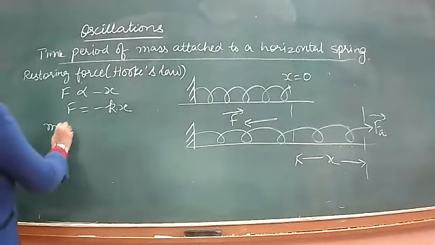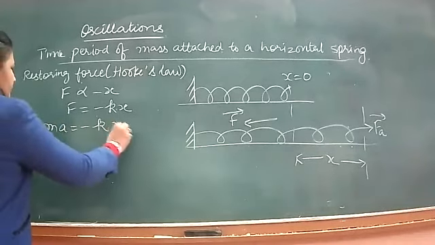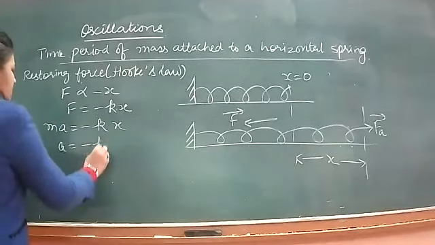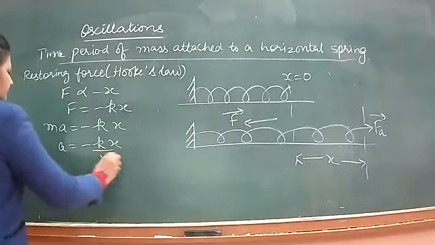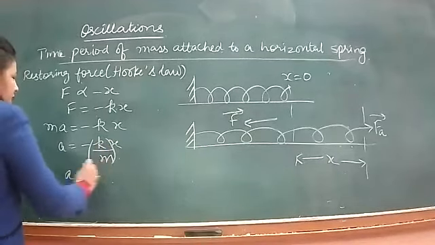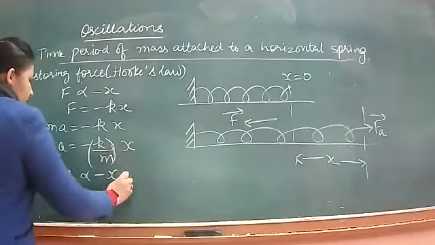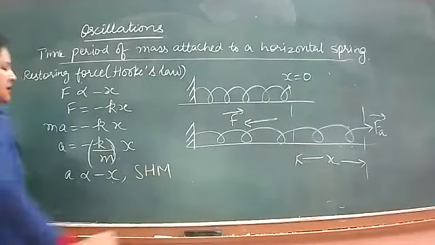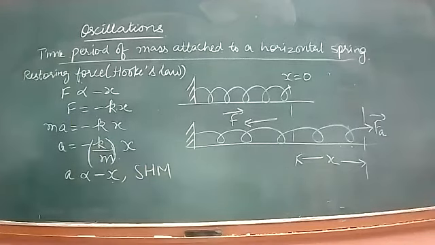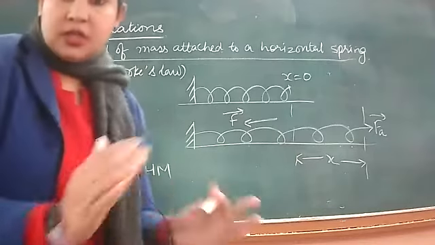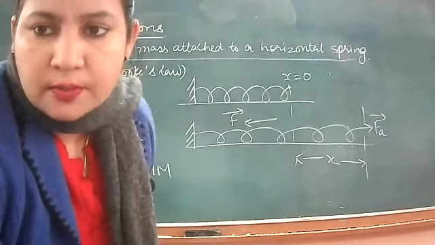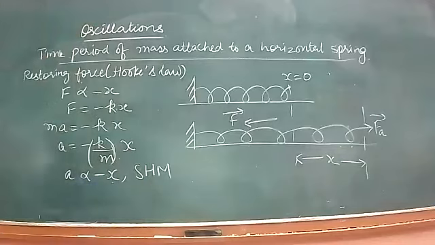So F is equal to ma, and a is minus kx by m. Acceleration is directly proportional to the negative of displacement, which shows that the motion is simple harmonic. This proves that the motion of this oscillating spring is not just oscillatory, it is SHM also, because this characteristic is satisfied.